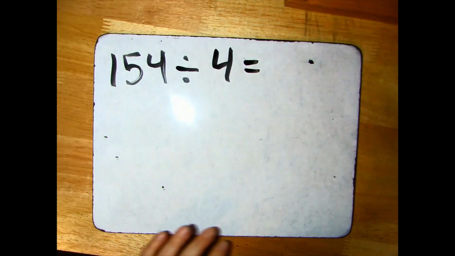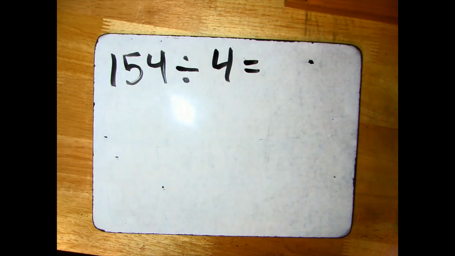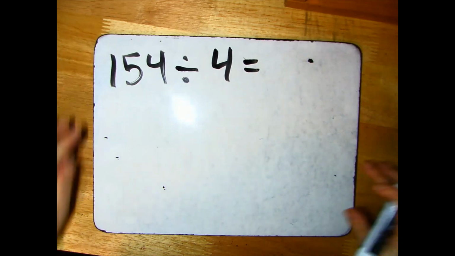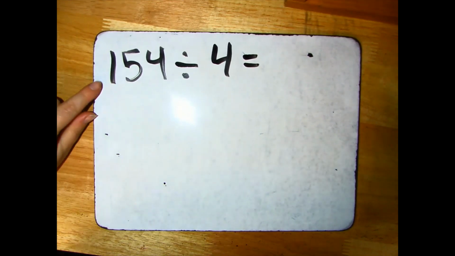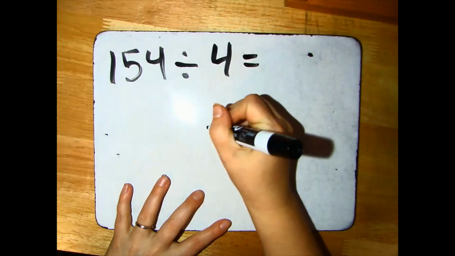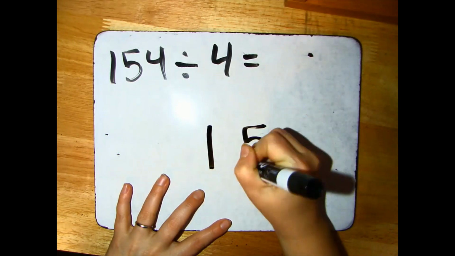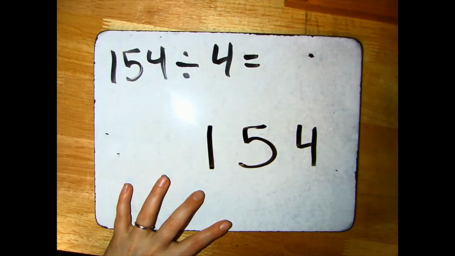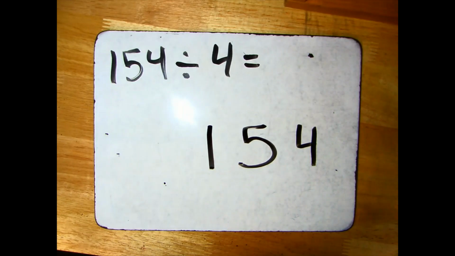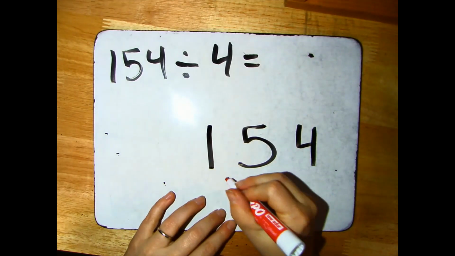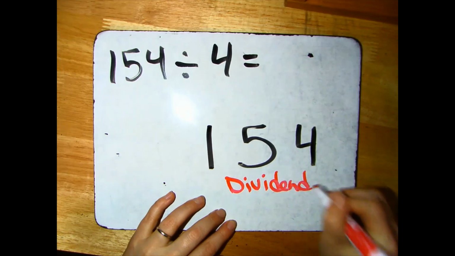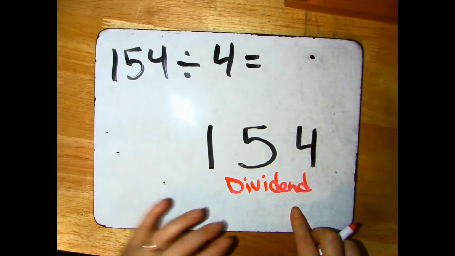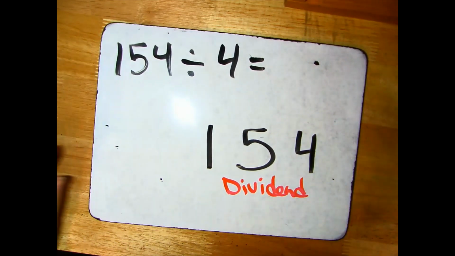All right, let's do the math. Remember, in order to solve division problems, we've been using the HTO chart, which is really just a shortcut name for a place value chart. I'm going to start by writing my total that I start with. And if you'll remember, the total is called the dividend. That's the total. That's what I'm starting with.